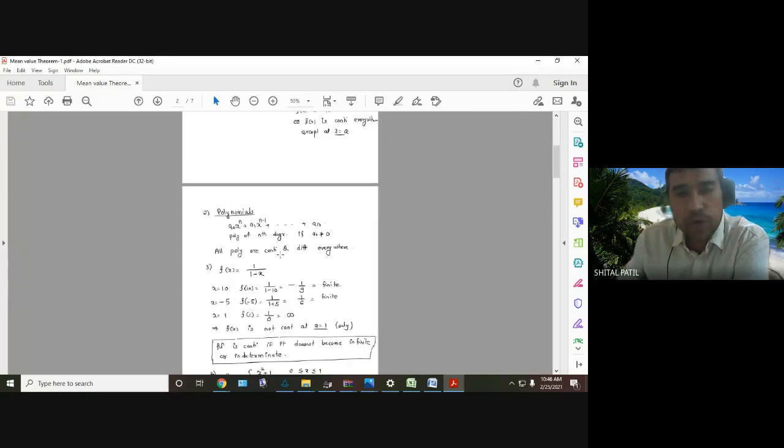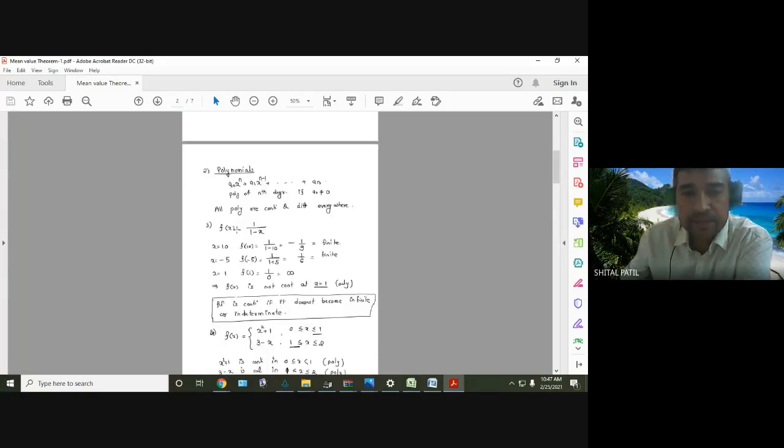Then polynomials are in this form, where this is a polynomial of nth degree, provided a naught is not equal to 0. All polynomials are continuous as well as differentiable everywhere. Meaning of everywhere is over the real line R. Then consider the third example, 1 upon 1 minus x. If we take any value of x except 1, the value is finite and therefore the function is continuous. Whereas if you take x equal to 1, f of 1 is equal to infinity and therefore the function is not continuous at x equal to 1.